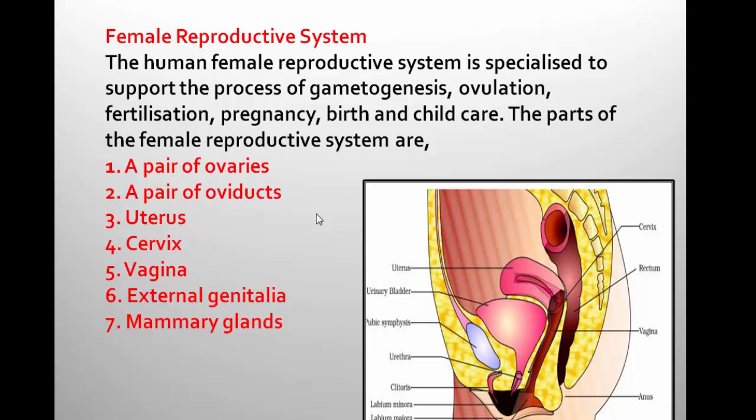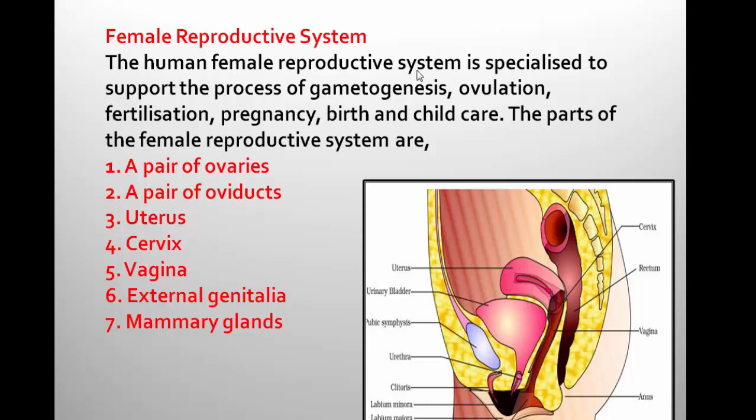The human female reproductive system is specialized to support the process of gametogenesis, ovulation, fertilization, pregnancy, birth and child care. And the parts of the female reproductive system are a pair of ovaries, a pair of oviducts, uterus, cervix, vagina, external genitalia and mammary glands. So here I need to elaborate the terms.